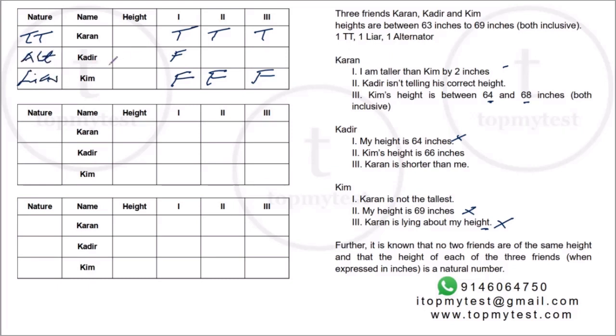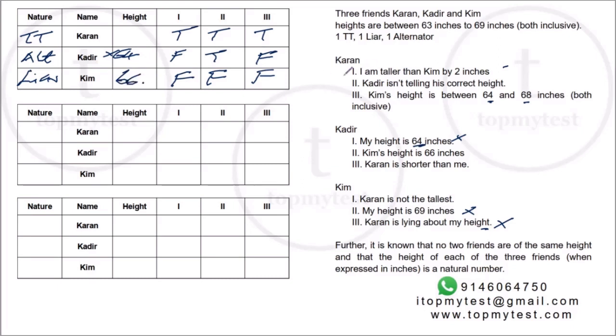Now, because Kadir is an alternator, it has to be false, true, false. Now let's check what are the cases. Kadir says my height is 64, which should be factually false. So not 64. Kim's height is 66 inches. Now his second statement is true, otherwise he'll not be an alternator. So Kim's height is 66.